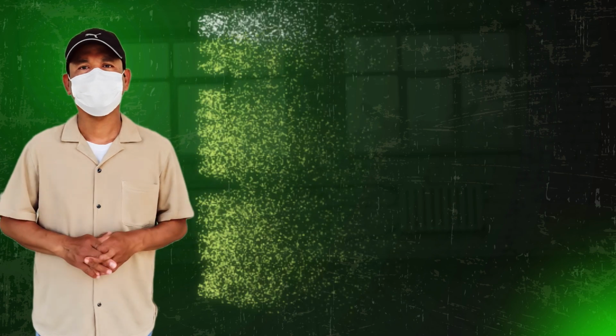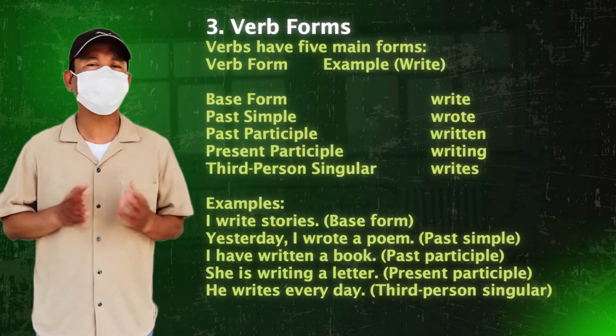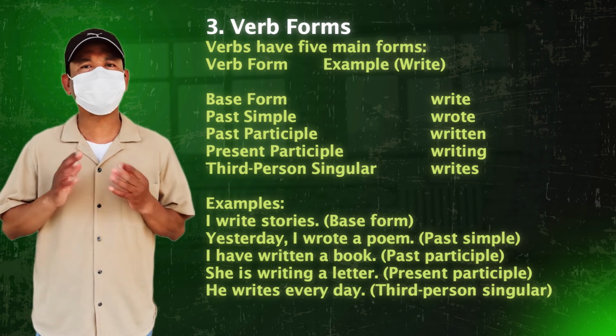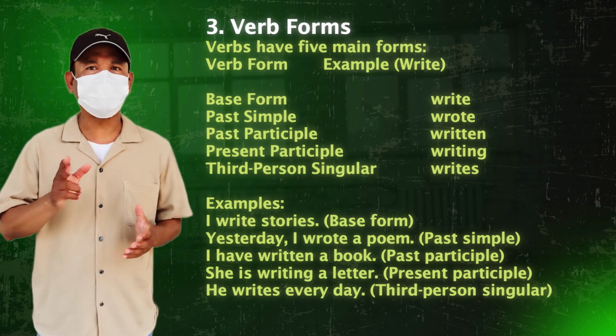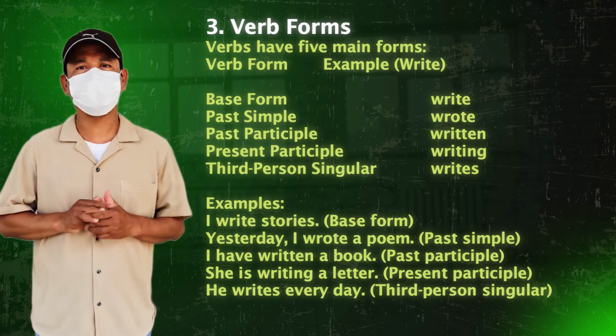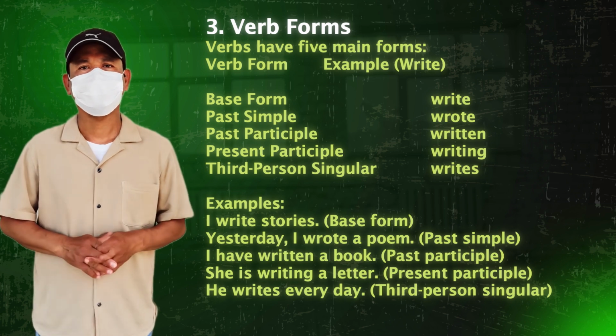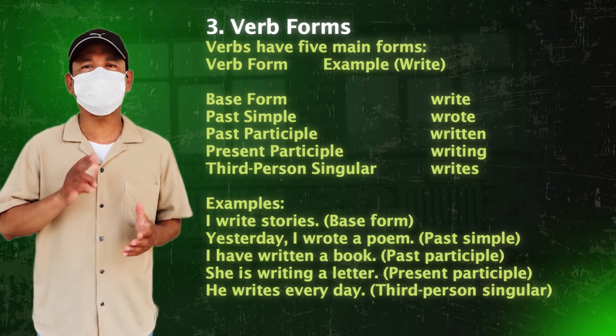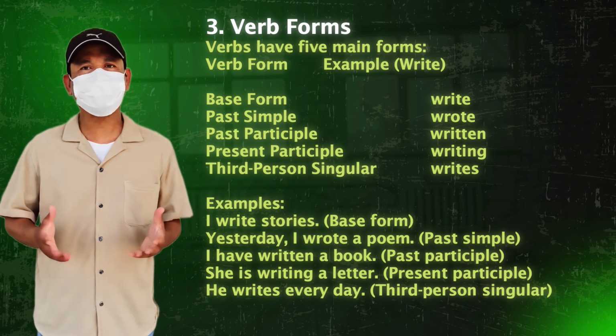3. Verb forms. Verbs have 5 main forms. Verb form example: write. Base form: write. Past simple: wrote. Past participle: written. Present participle: writing. Third person singular: writes.